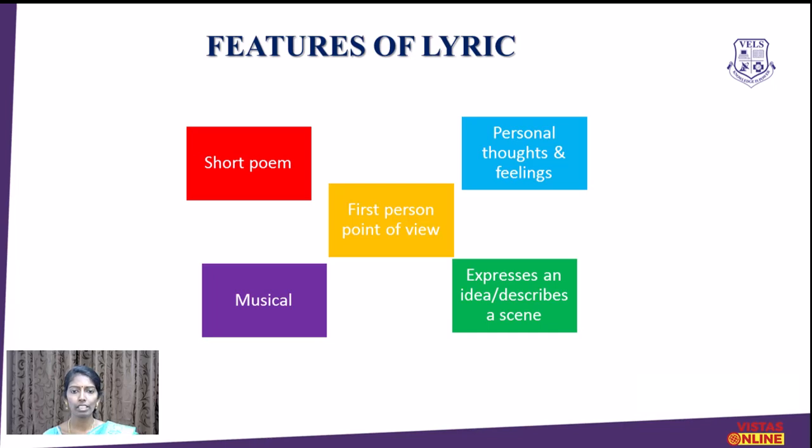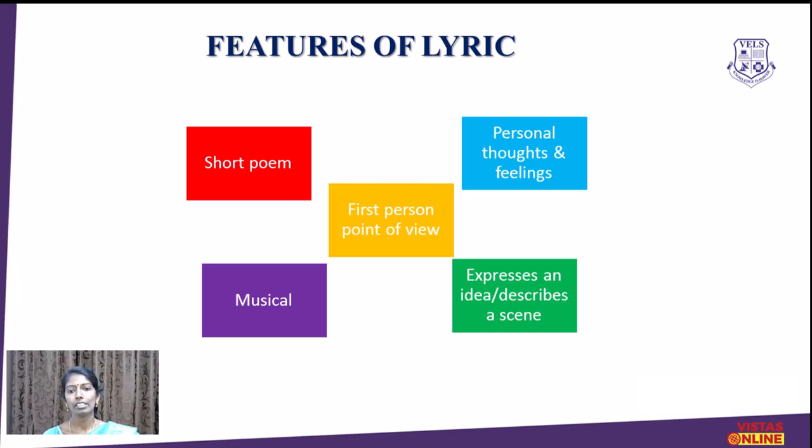So it is highly personal emotions and ideas expressed through the first person point of view. The speaker will say, yes, I saw this, I experienced this. So this is called the first person point of view. Say for example, all the odes will be in the form of an address. So the speaker is addressing some object or somebody, some abstract quality.